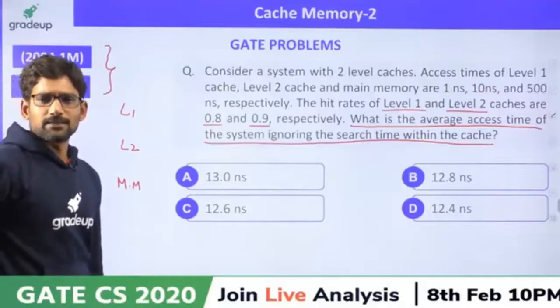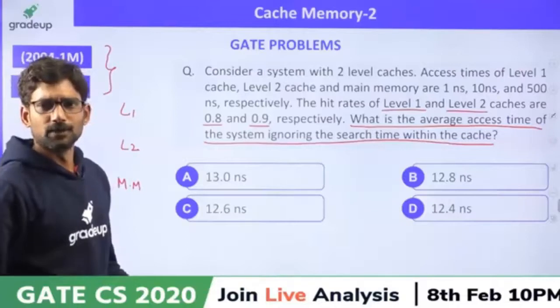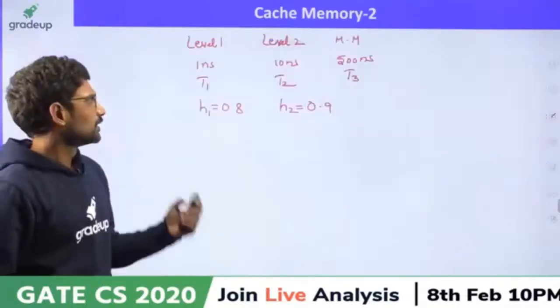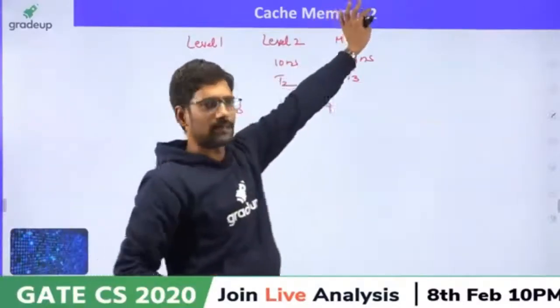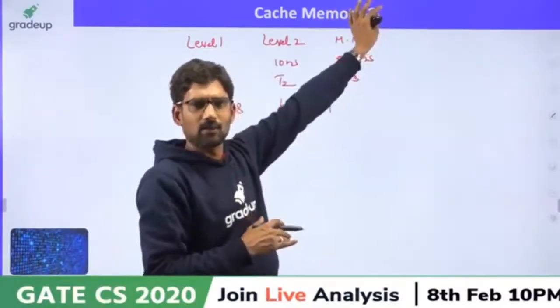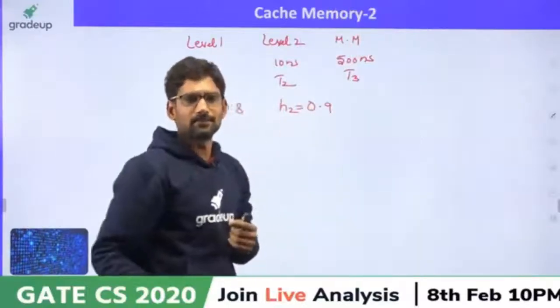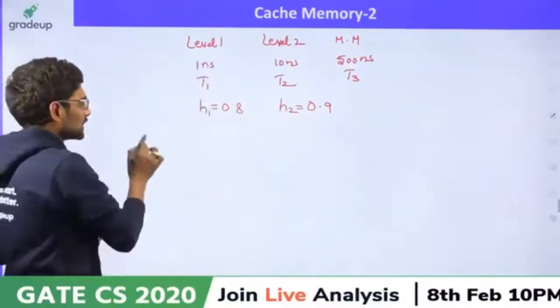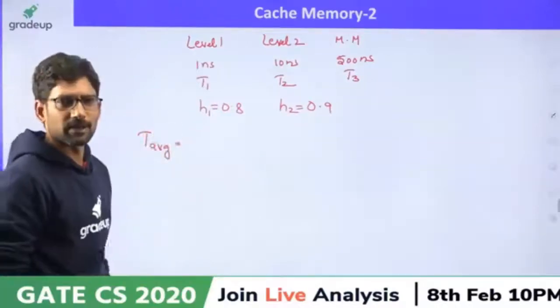Roy, you are correct. Good, very good. Now guys, when there are only two levels, we have calculated. Now what should we do? We should just extend to one more level, that's it. So how to do that? As we have done for two levels, let's do in the same way.